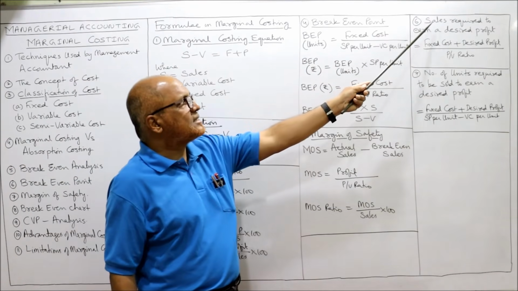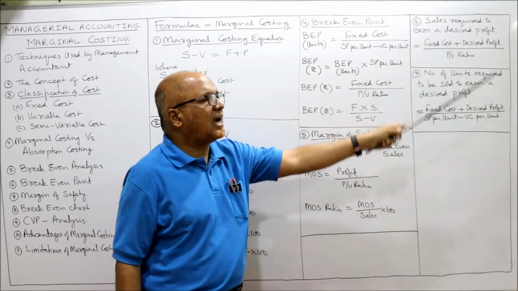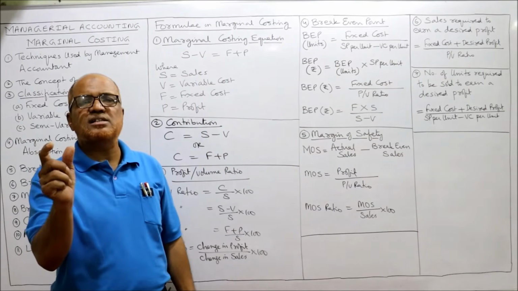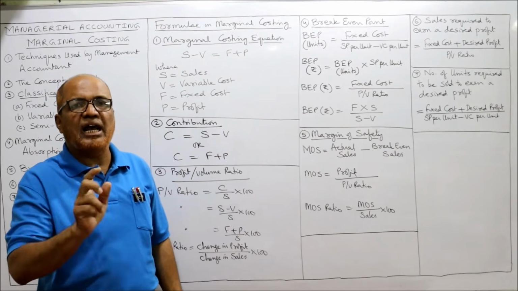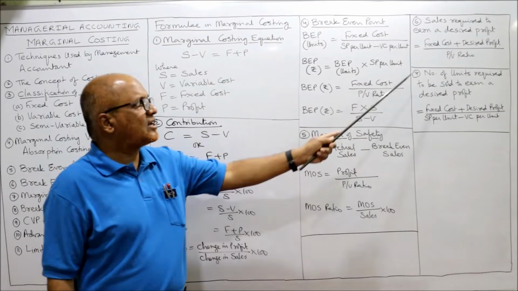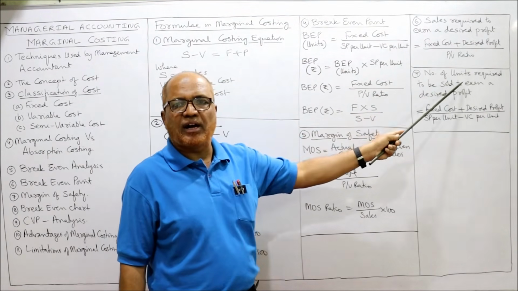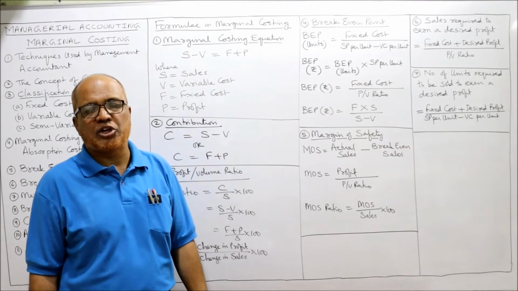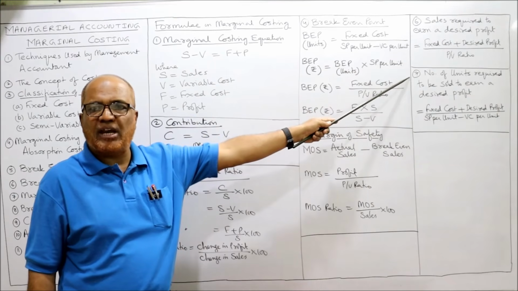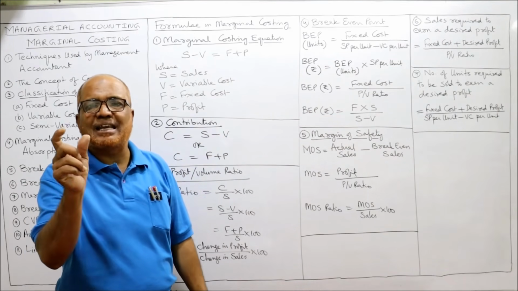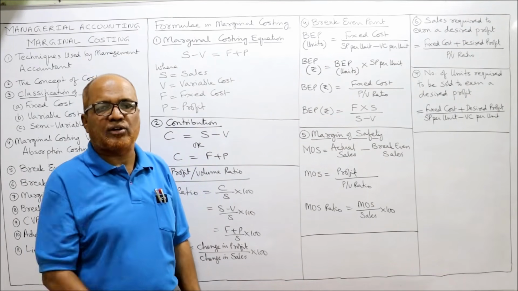Sixth formula, sales required to earn a desired profit. Suppose it is asking you in the problem, how much sales required to earn a desired profit? Fixed cost plus desired profit divided by PV ratio, profit volume ratio. This will give you sales required to earn a desired profit.